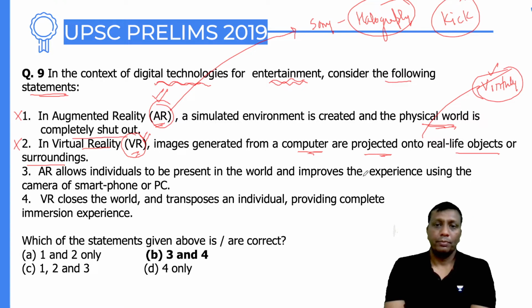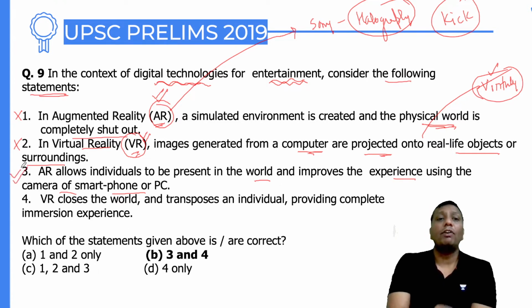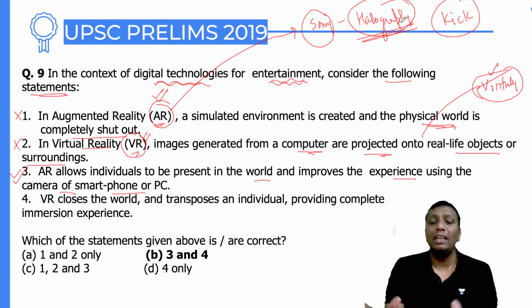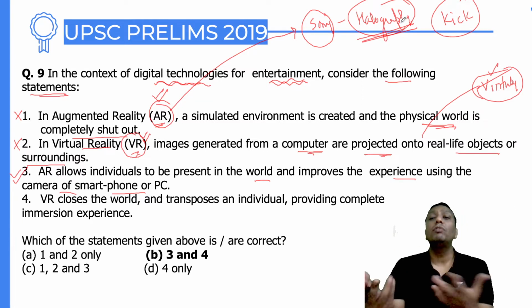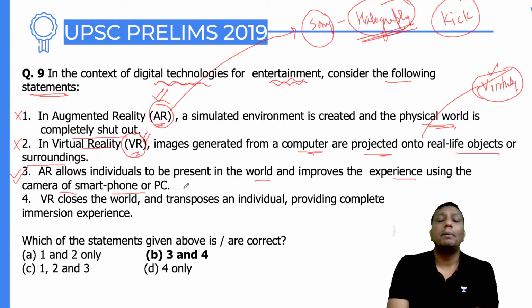Statement number 3: AR allows individuals to be present in the world and improves the experience using the camera, smartphone or PC. Definitely true, guys. In the case of augmented reality, as the Sony television said, like holography TV, that is the principle based on AR, where no screen will be utilized. Definitely, the images will come in the floating air with the help of cameras, smartphones and PCs, and all the animation will be generated.